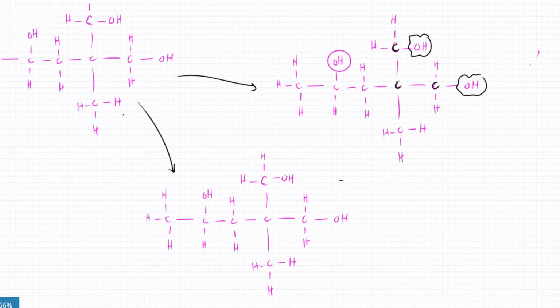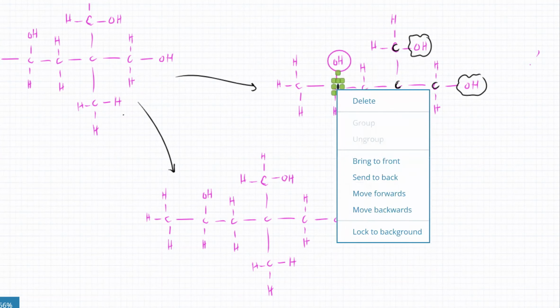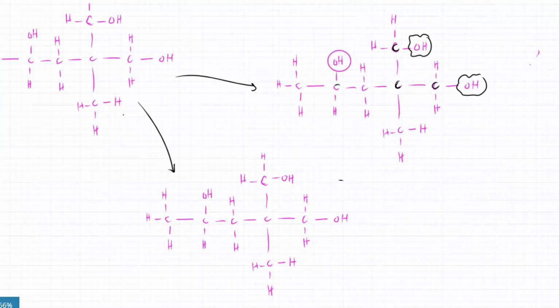But what about this OH? This is going to get dehydrated. OH would be lost from one of the carbon atoms and H can be lost from the neighboring carbon atom. So the two will go and they will turn into an alkene. Same thing happens over here.